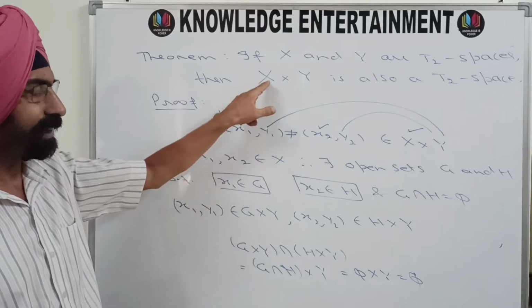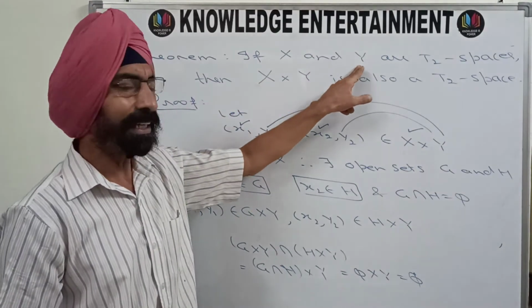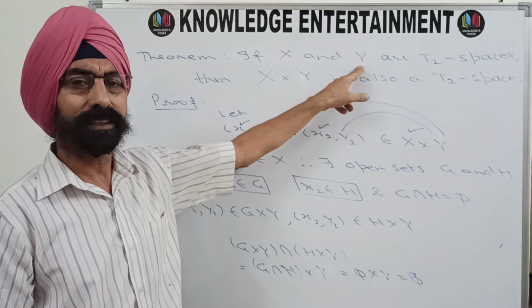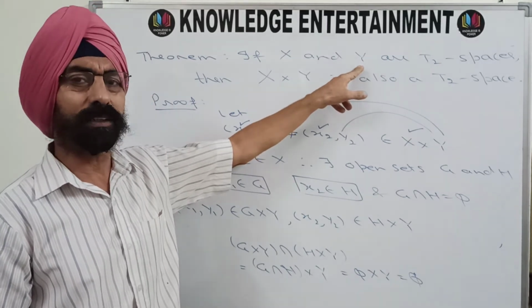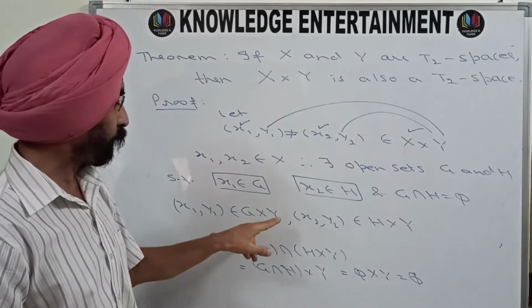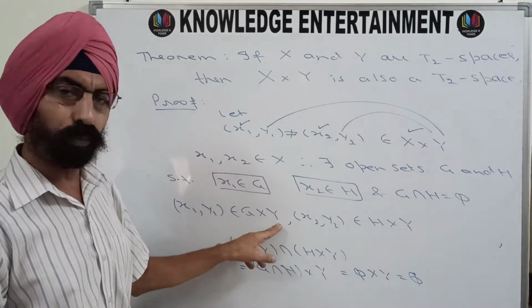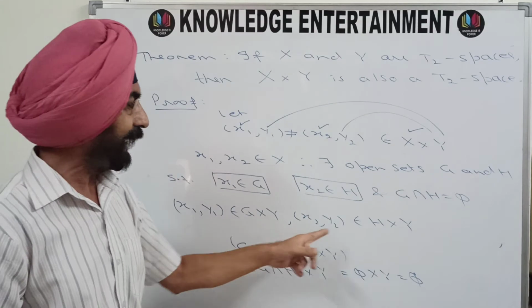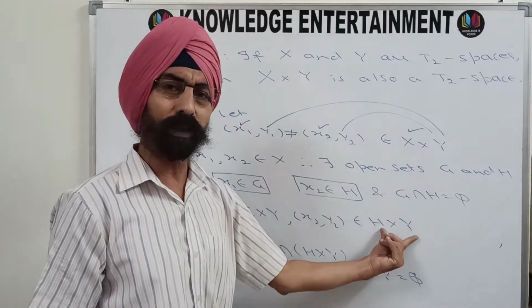Another thing, G is an open set in X and Y is a topological space. And you know that if Y is a topological space, the set itself is always open. So Y is open. G is open, Y is open, that means G cross Y is open. H is open, Y is open, so H cross Y is open.